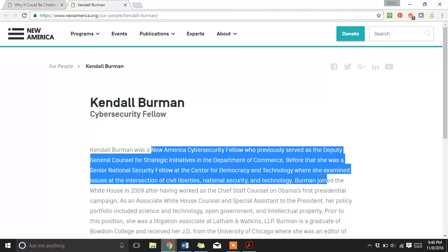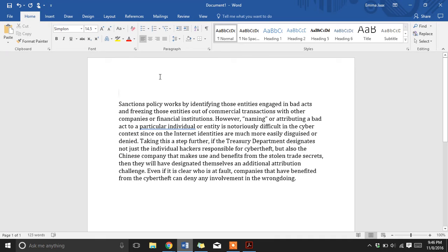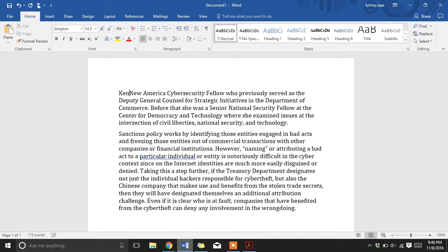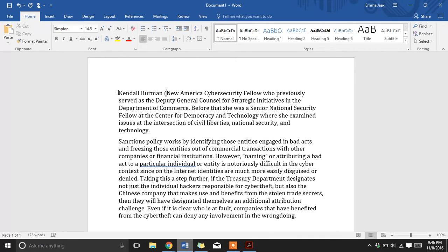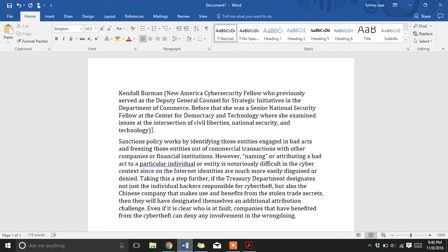So I'm going to take these first two sentences and copy them over to my Word document above the actual piece of evidence. Alright, and we're going to put her name, Berman. Put her bio in parentheses, just kind of offset it, because you're probably not going to read the whole thing, but it's nice to have a nice long bio. Alright, we've figured out who said it, who this person is, and the background on this person, why we should believe them.